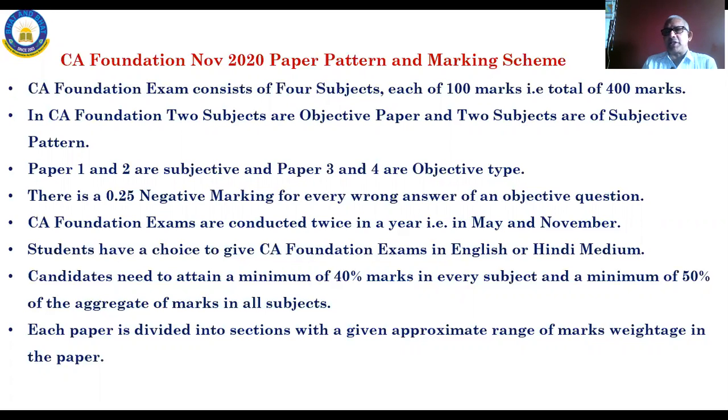Okay, and exams are conducted twice in a year, calendar year, May and November. Medium is English and Hindi. Of course, we being people in southern India will write the answers in English. And there is a condition: in each individual subject, 40% cutoff marks is a must, and overall aggregate 50% is a must to qualify the examination, to pass in the examination, to go to the next stage, that is IPCC.